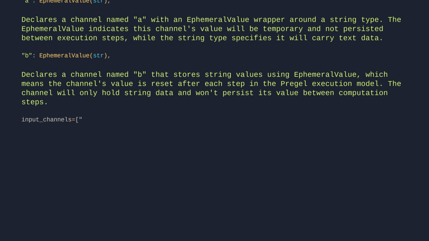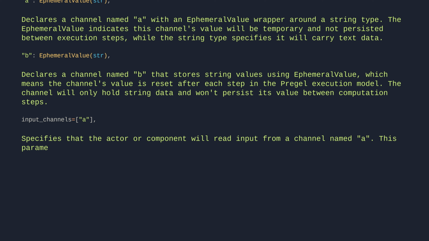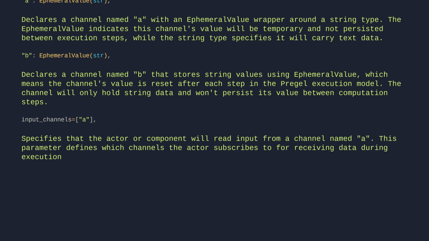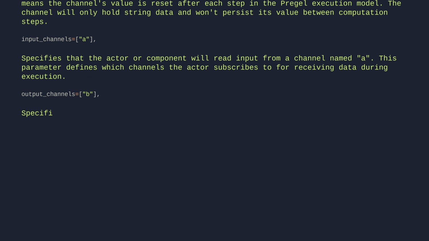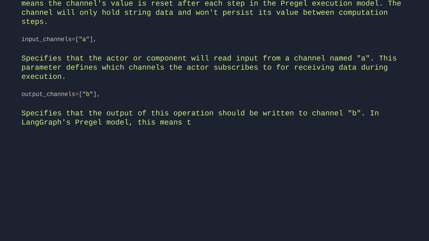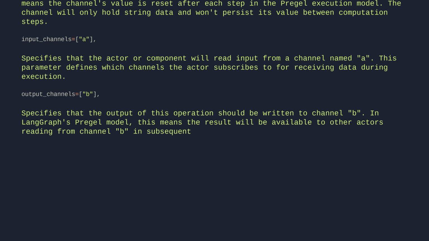input_channels=["a"],. Specifies that the actor or component will read input from a channel named A. This parameter defines which channels the actor subscribes to for receiving data during execution. output_channels=["b"]. Specifies that the output of this operation should be written to channel B. In LangGraph's Pregel model, this means the result will be available to other actors reading from channel B in subsequent execution steps.